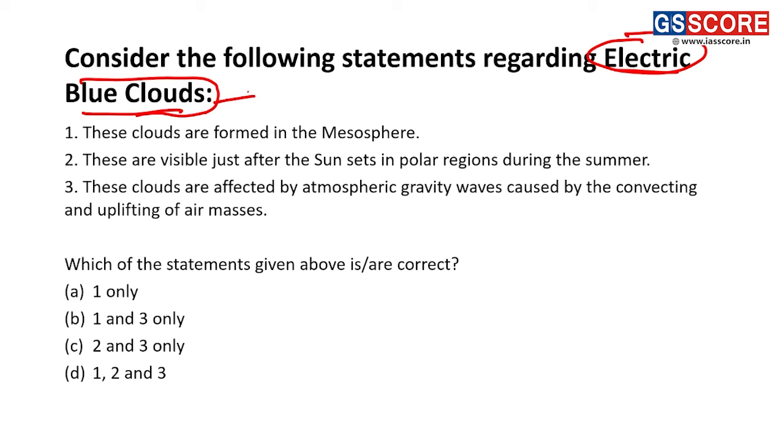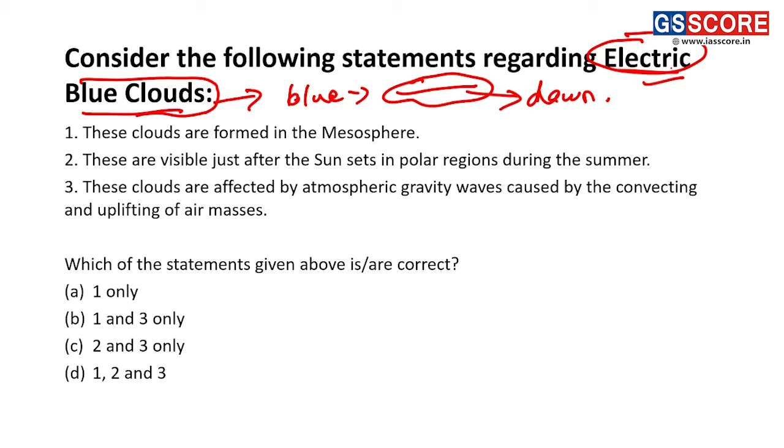And blue clouds, why? Because during the dawn, there will be a very blue color. There will be the presence of light to blue color in the atmosphere, and these clouds are present during that time. This phenomenon of reflection of light takes place during dawn time, due to which they are called electric blue clouds.